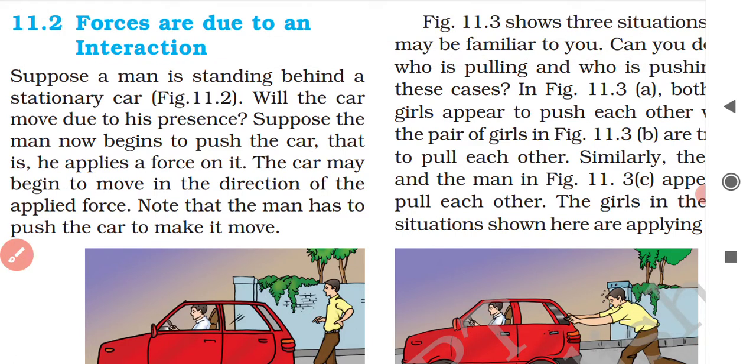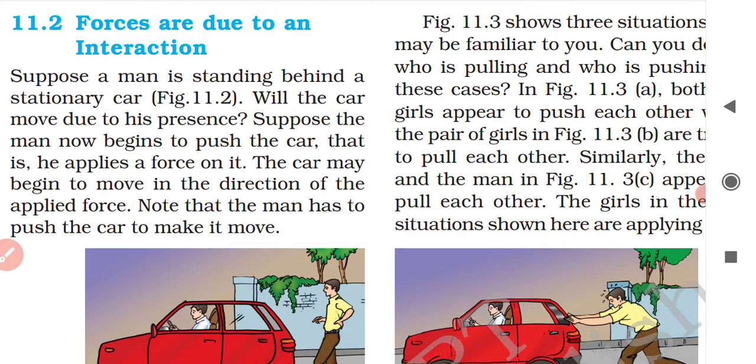So an interaction of one object with another object results in a force between the two objects. That means a force arises due to the interaction between the two objects. At least two objects must interact with each other for a force to come into play. And if there is no interaction between the two objects, then no force can show its effect.